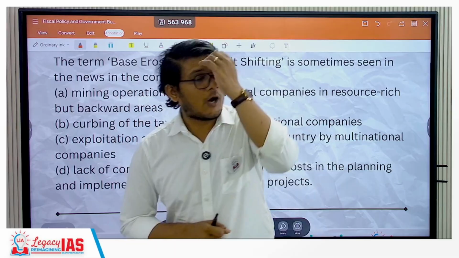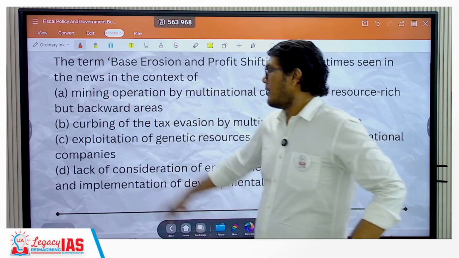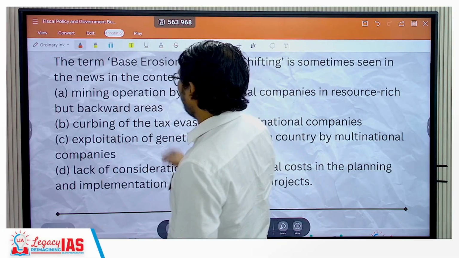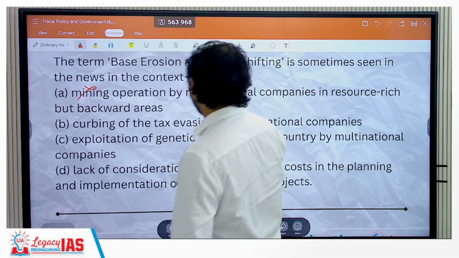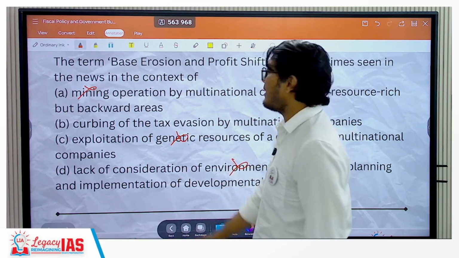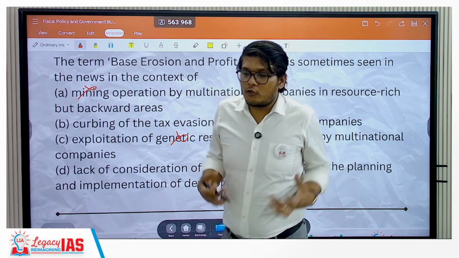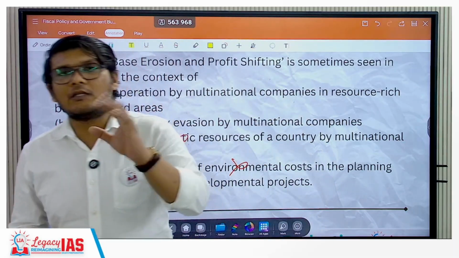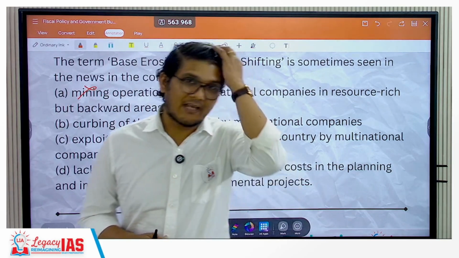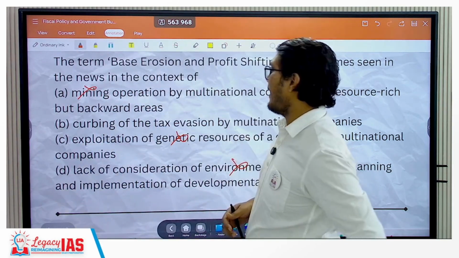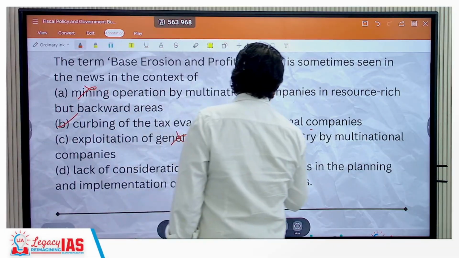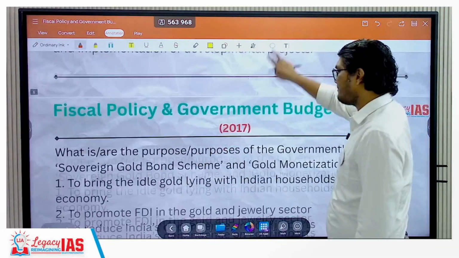Is there a better option than this? Probably not. This should be the right answer. Exploitation of genetic resources, no, it has nothing to do with mining, it has nothing to do with genetic resources. Lack of consideration of the environment, it has nothing to do with the environment. So they don't even want you to know exactly what it is. All they want you to know is that it is to avoid tax evasion. If you simply know that, you can answer it. B, curbing of the tax evasion by multinational companies.